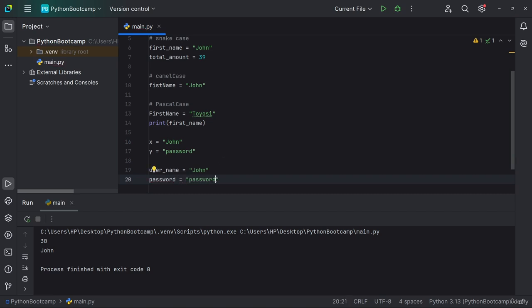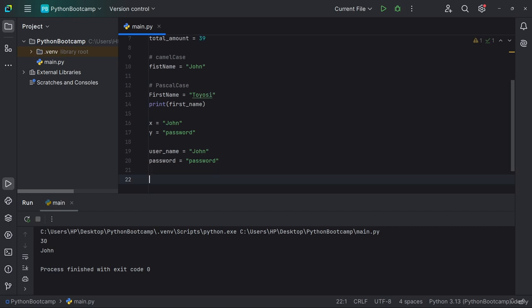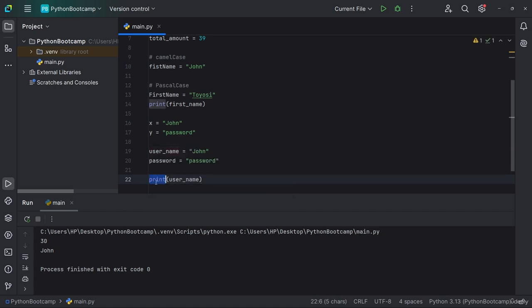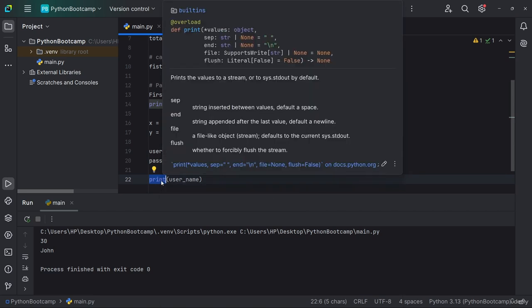All right. Another best practice is that you should avoid using Python reserved words. Python has some reserved words. One of them that we've come across is the print function. We have the print keyword whenever I want to print anything, let's say we want to print a username. We have many keywords like that in Python, and you should avoid using these reserved keywords for naming your variables. If you use any of them as a variable name, whenever you need those reserved functions, you will not be able to access them.